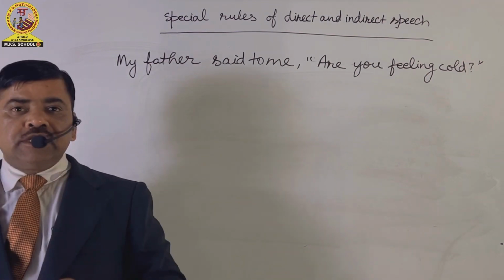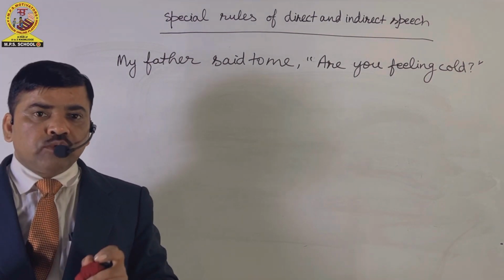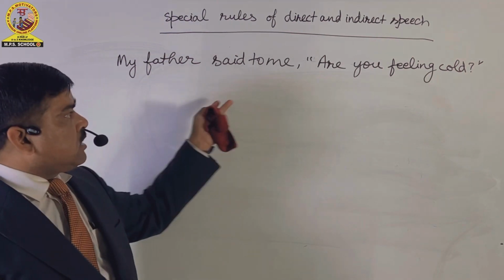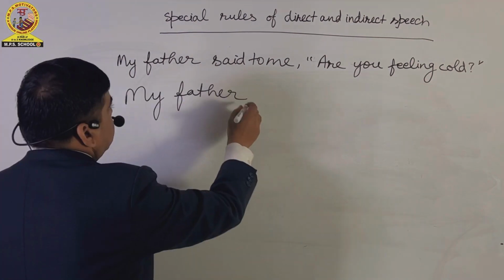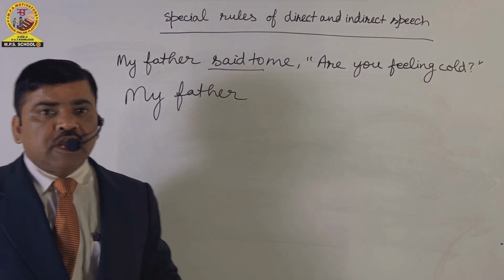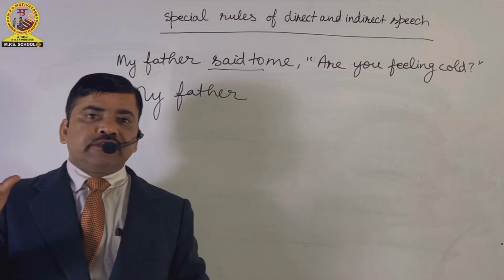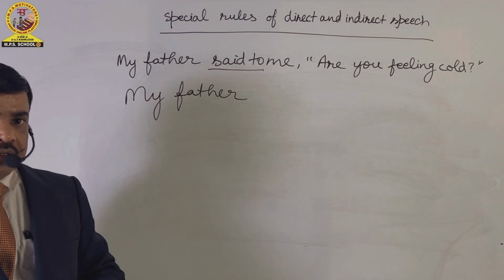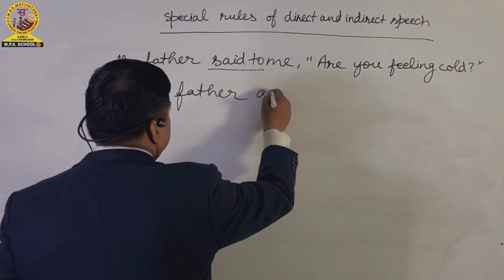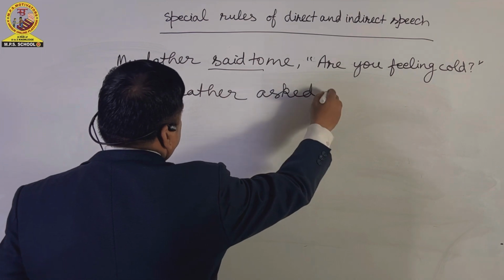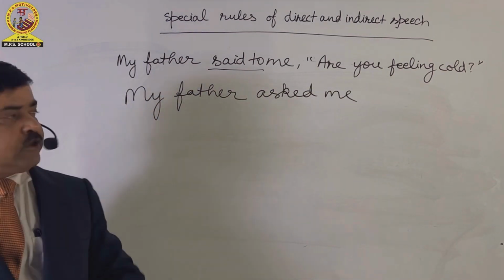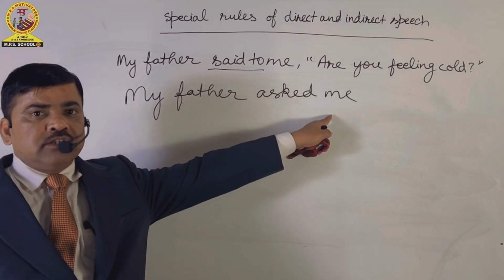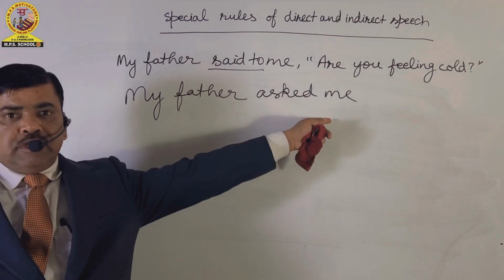Then how can we change it into indirect speech according to the given instructions? It is quite easy to change the sentence into indirect speech. Friends, here the combination of said plus to will be changed into asked. As per the instruction given, thereafter we will take the object as is given in direct speech, we will put the same in indirect speech. My father asked me.